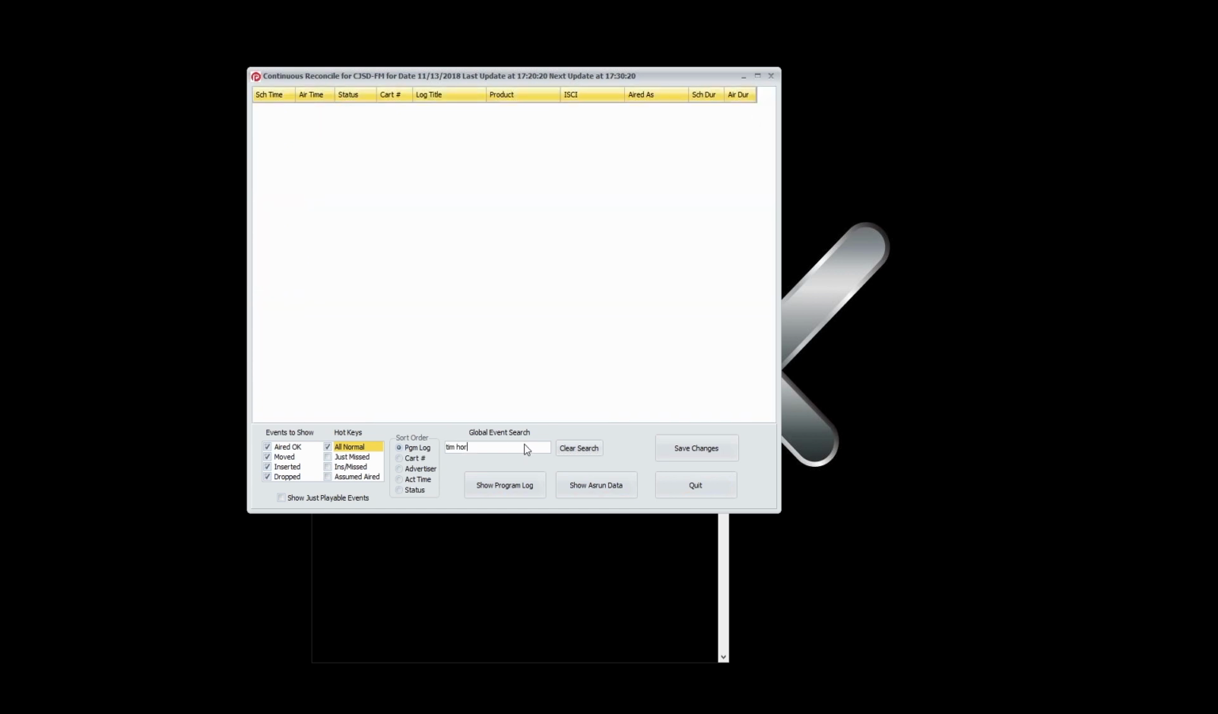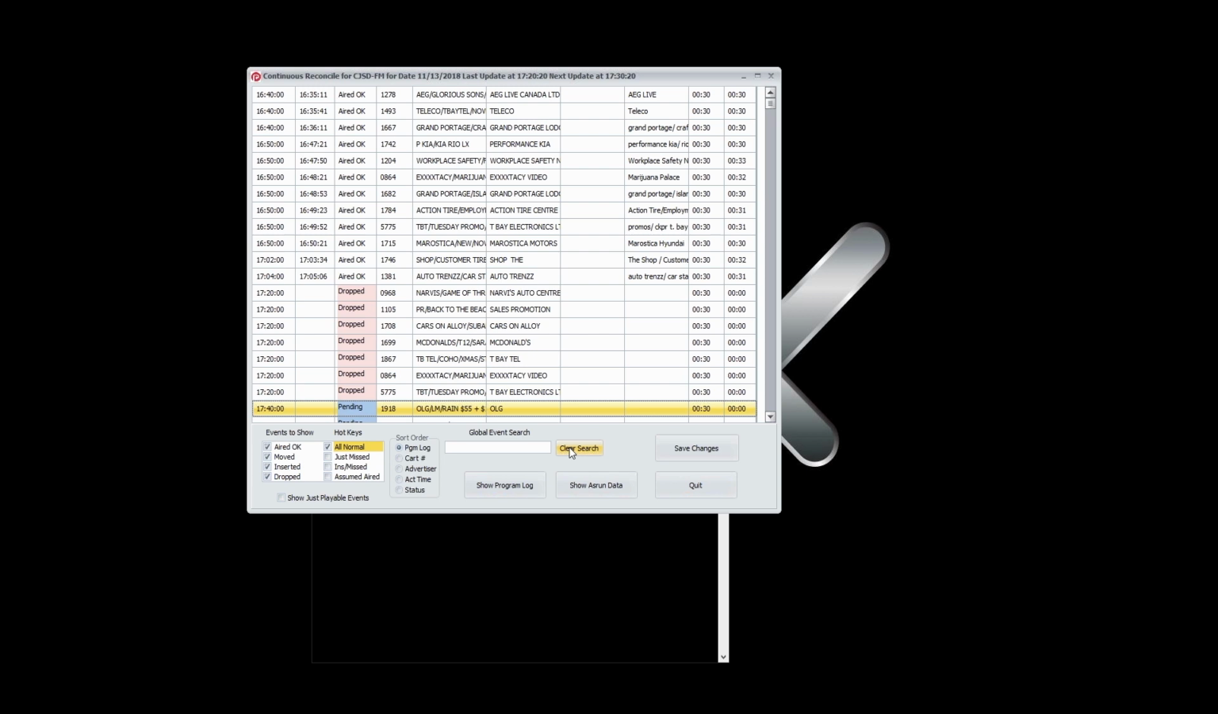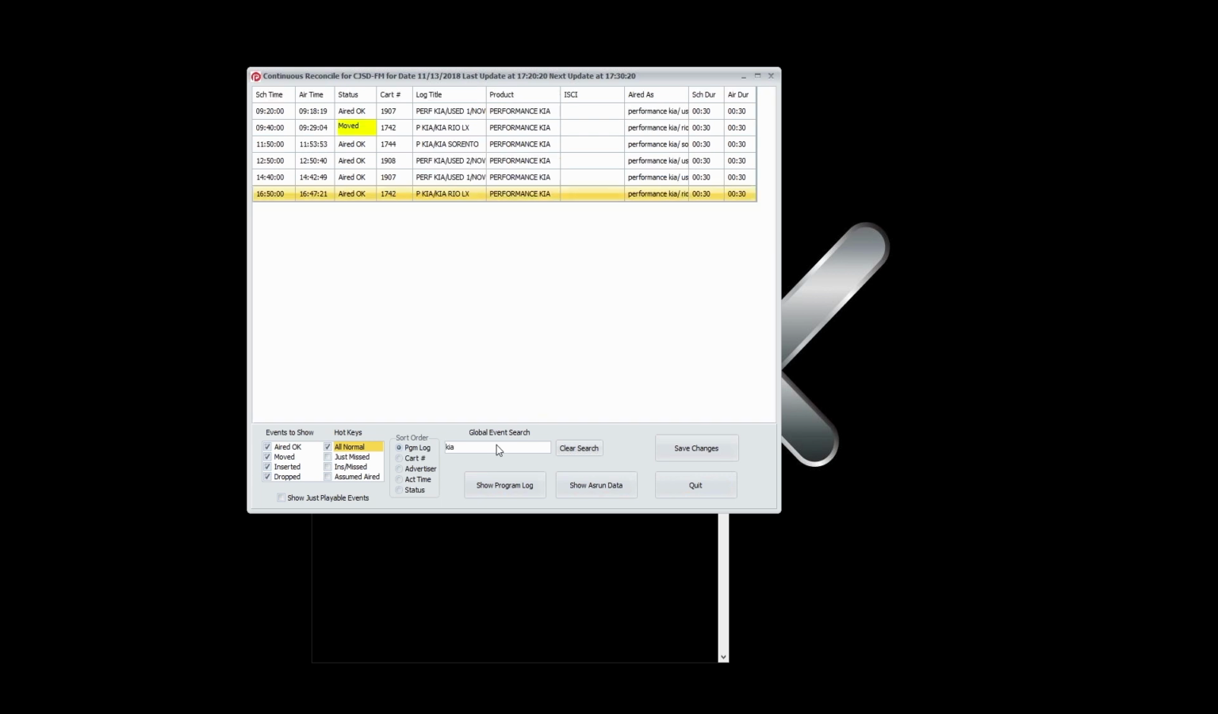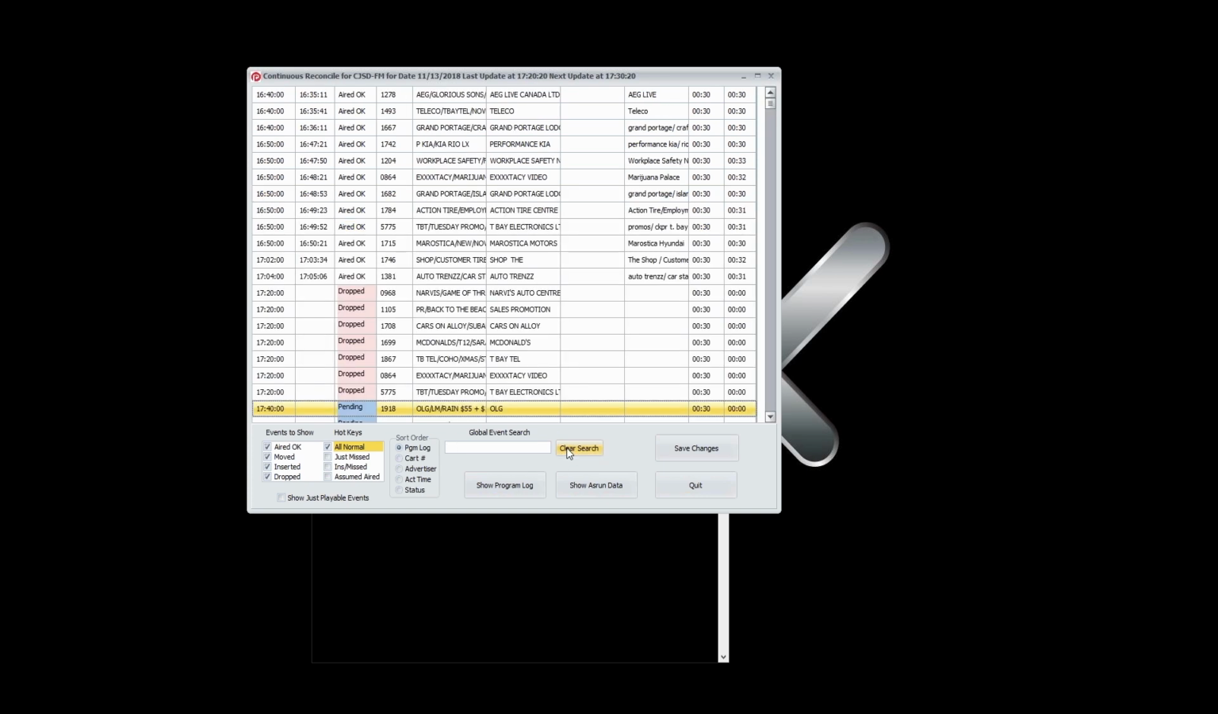Now we type in Tim Horton, and we see there are none for the day. So let's type in another search value of Kia, and you can see the list of commercials shrink as the qualifying events come onto the screen from what you've typed. So it's one of those search as you type schemes, and clearing the search brings you back to everything here.